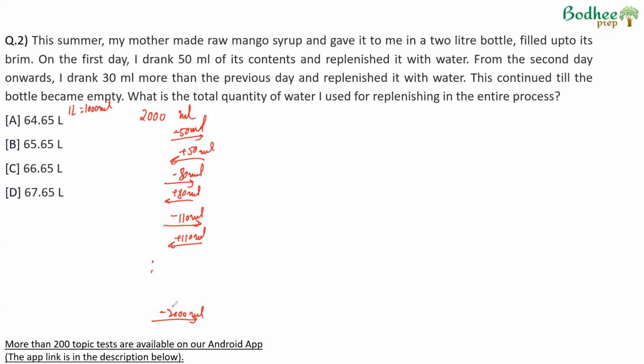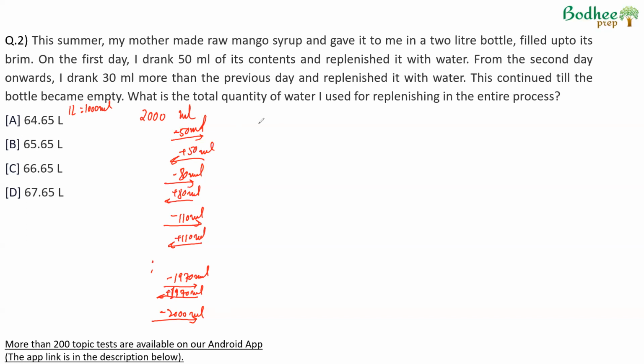What will happen a day before this? Every day an extra 30 ml is taken out, or from the previous day the amount taken out is 30 ml more. So on the previous day, 30 ml less than this would have been taken out. So 1970 ml would have been taken out, which would have been replenished with 1970 ml of water. And then on the last day 2000 ml would be taken out, and that would be the end of the bottle. It says this continued till the bottle became empty. What is the total quantity of water I use for replenishing the entire process?